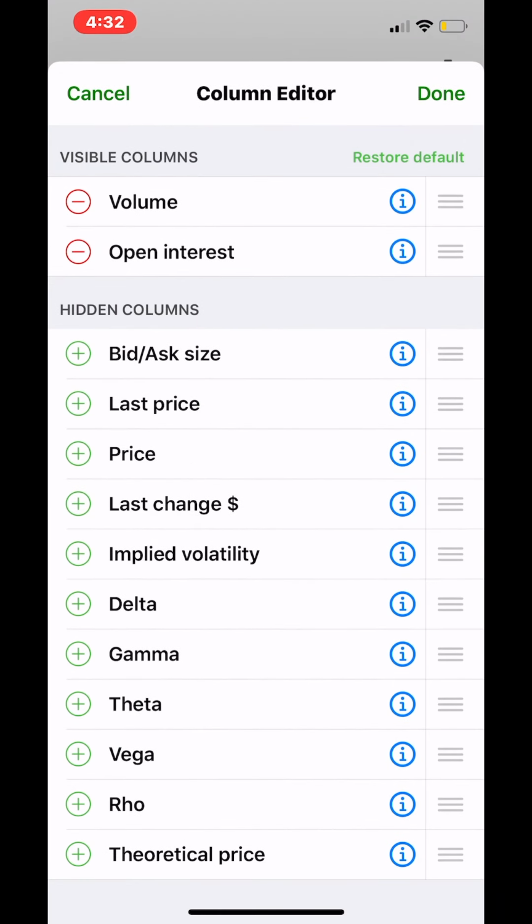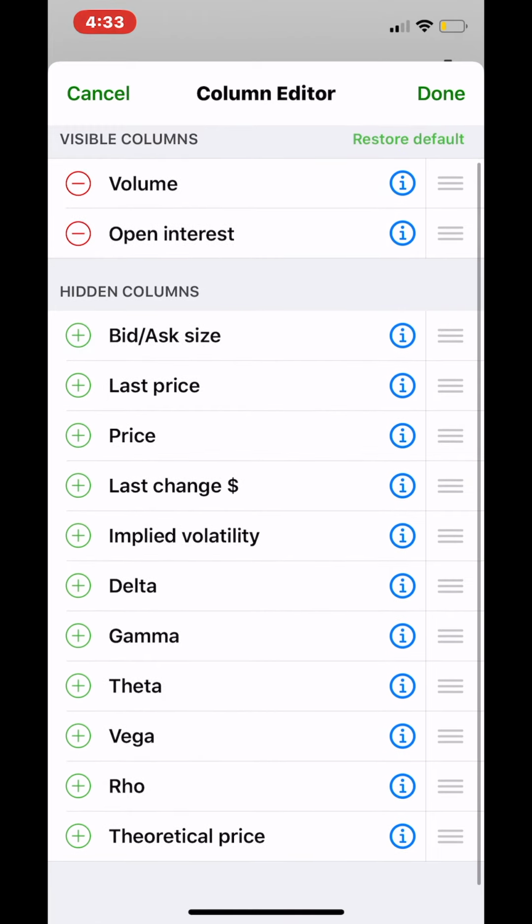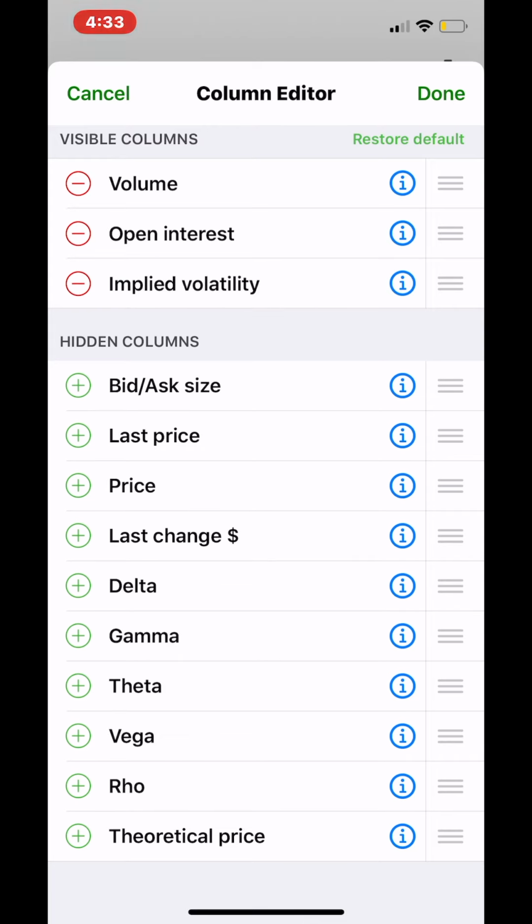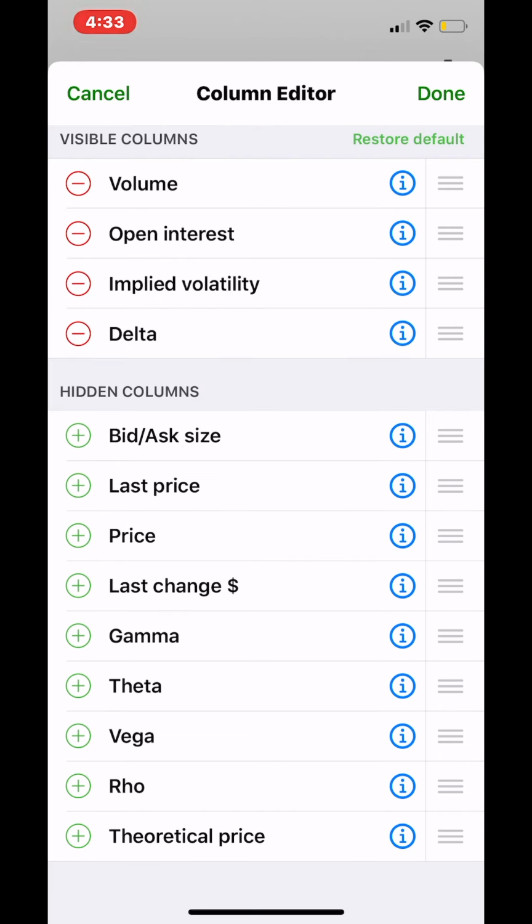And then in this settings, we want to add some things to our visible columns. So let's add implied volatility, which is under hidden columns. Let's add delta. And let's add theta under delta.